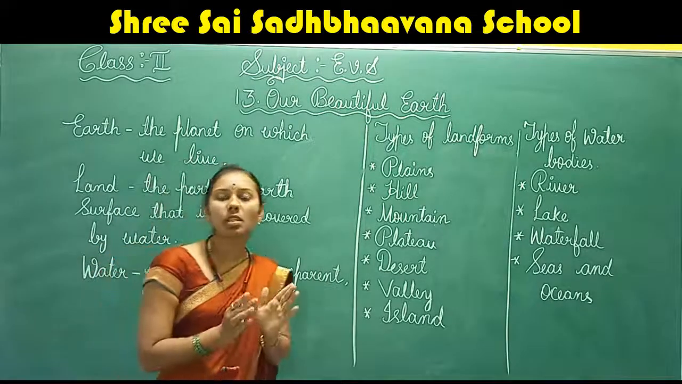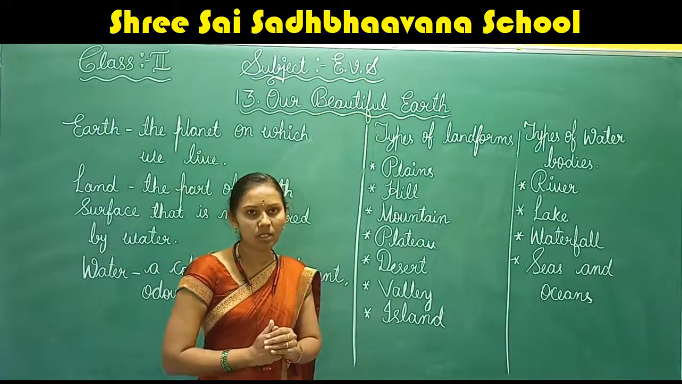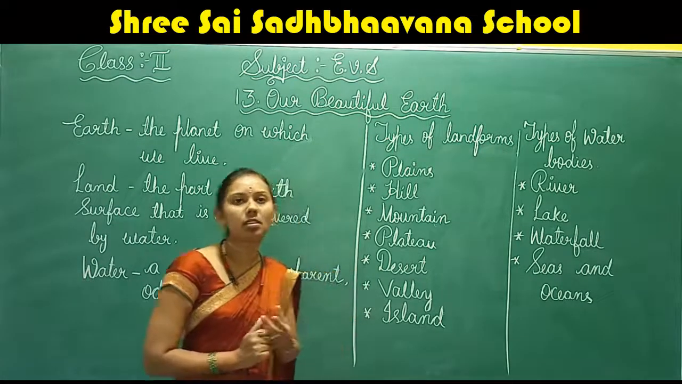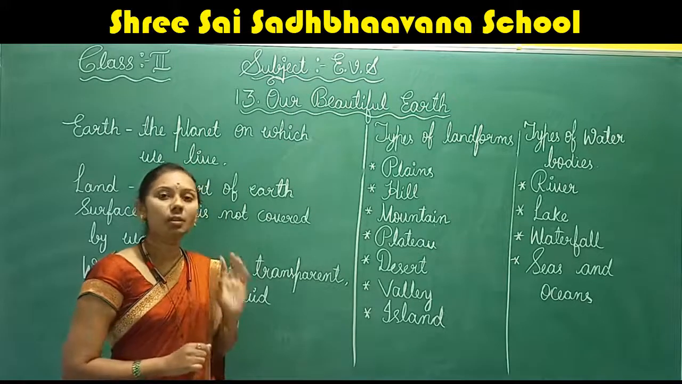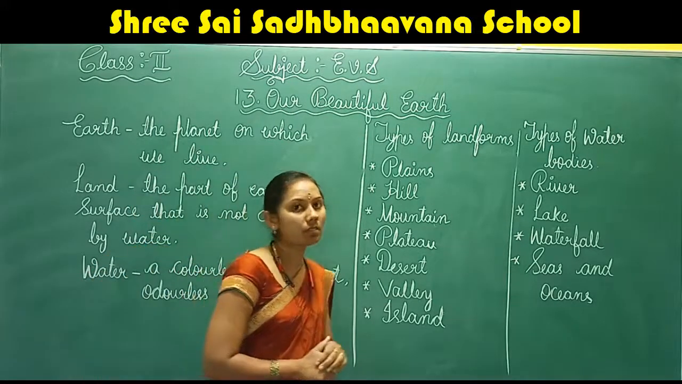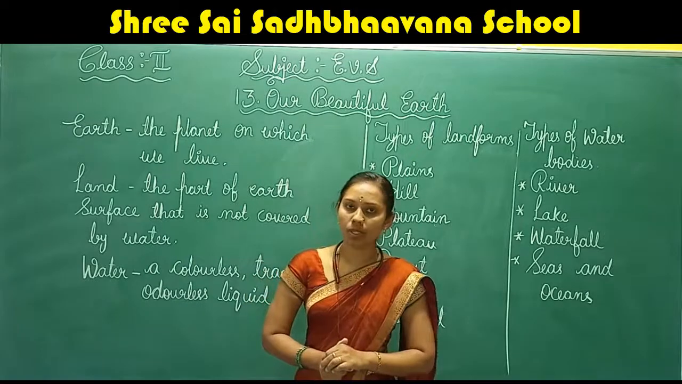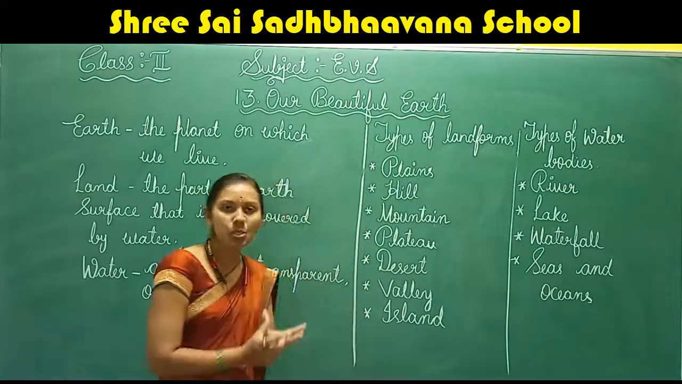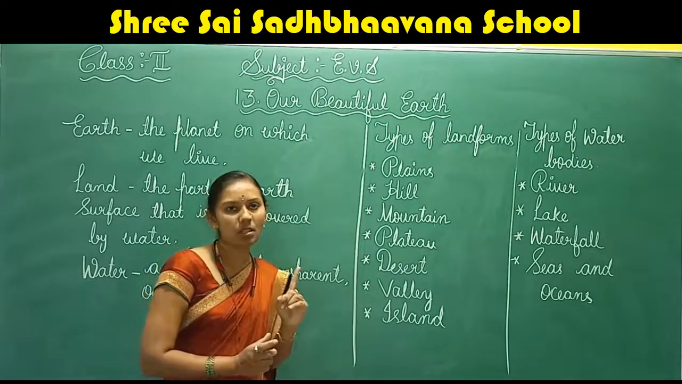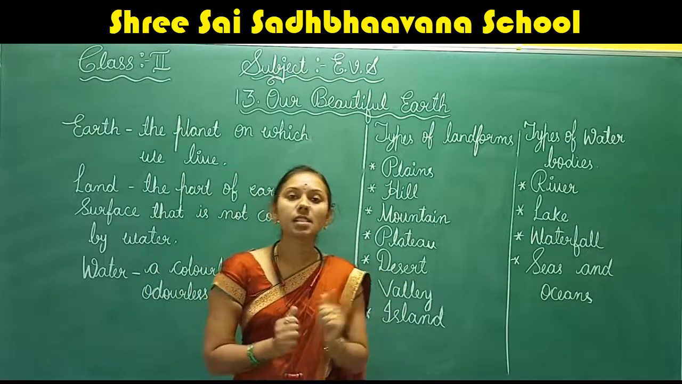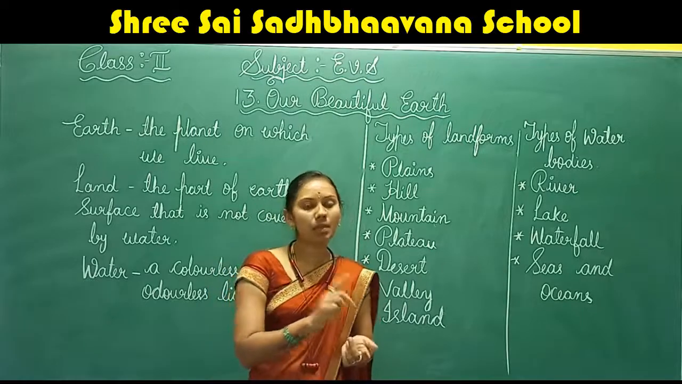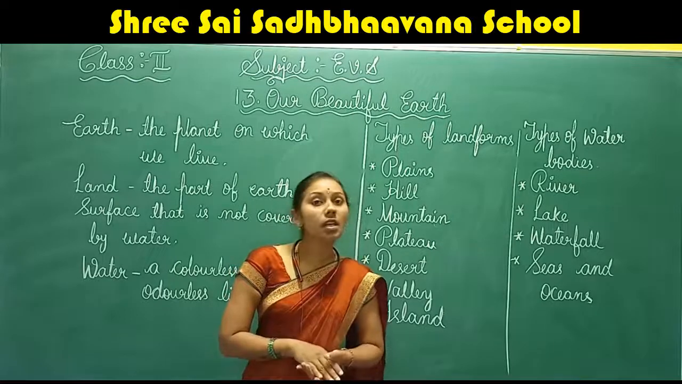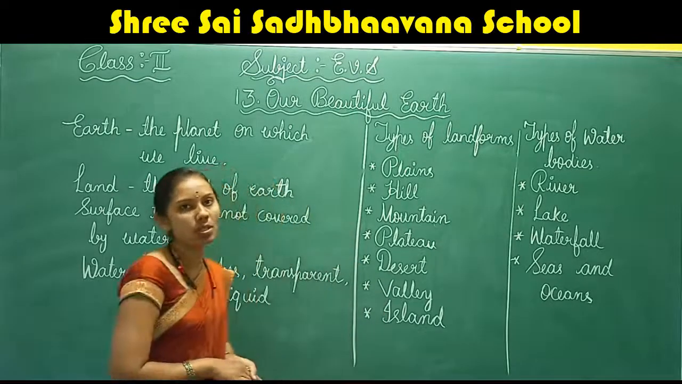So how much part is covered with land and water? Children, only one part of the earth's surface is covered by land. The remaining three parts are covered by water bodies. As I told you, our earth is round in shape.